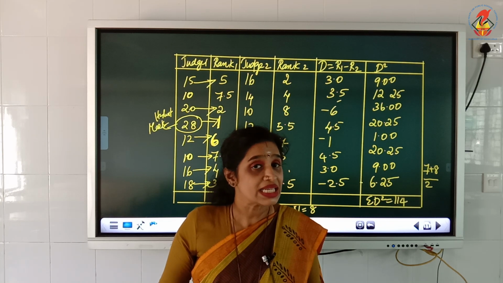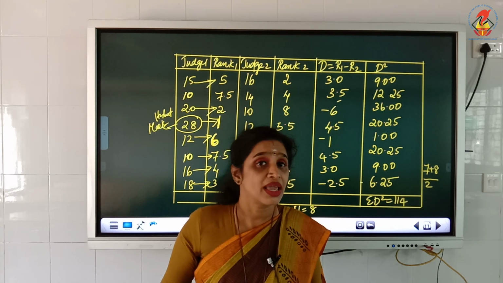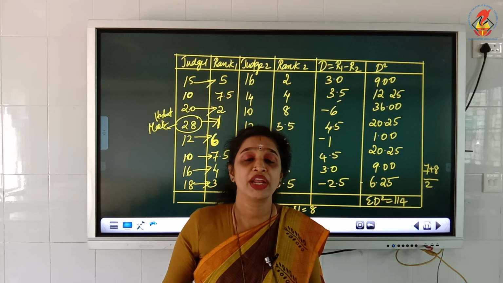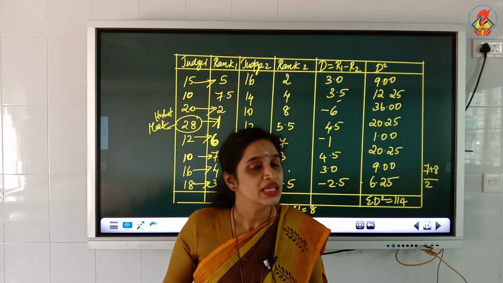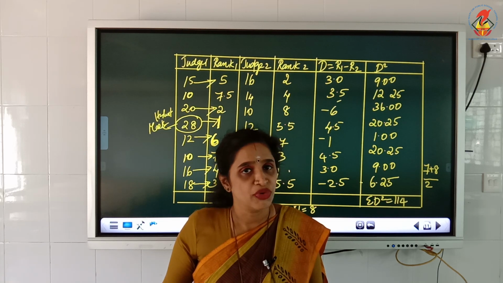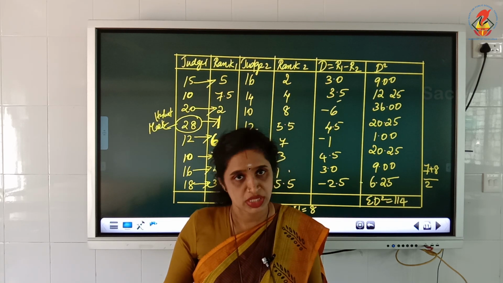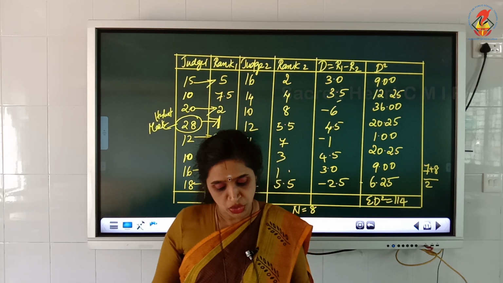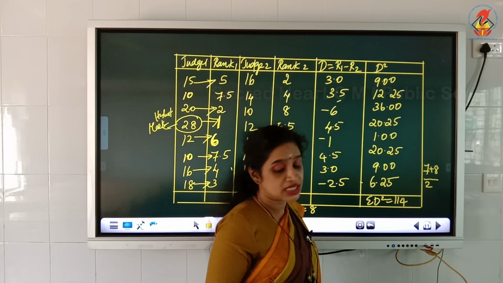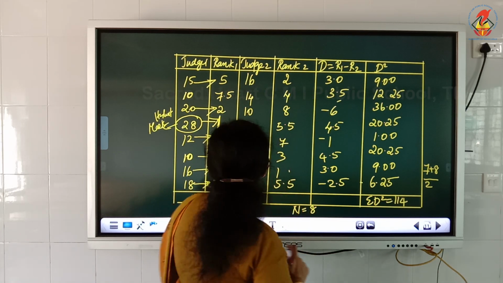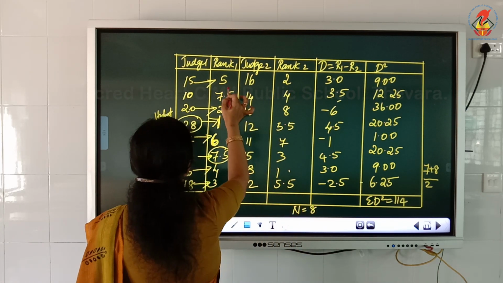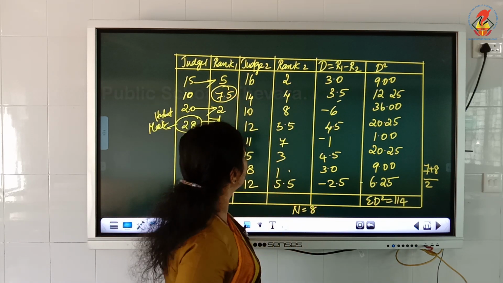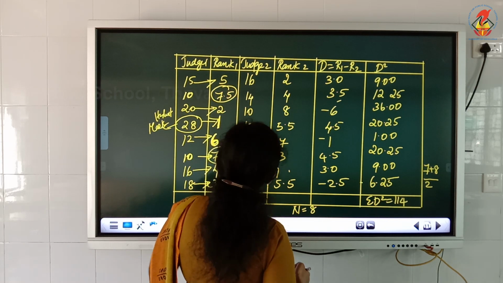So, rank 7 belongs to 10. Rank 8 also belongs to 10. We cannot give the rank as 7 and 8 for both the 10s because it is a kind of discrimination. Therefore, we have to find out the average of the same. Therefore, it is 7 plus 8 divided by 2, so you will be getting 7.5. That 7.5 will be given for both the 10s. The same way, we will find out the rank for judge 2 also.